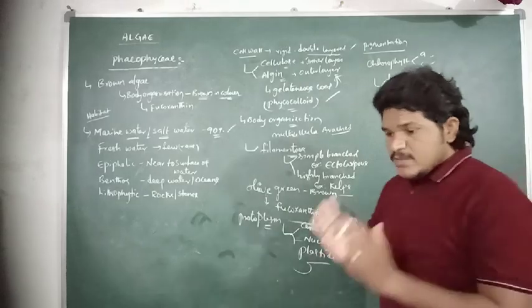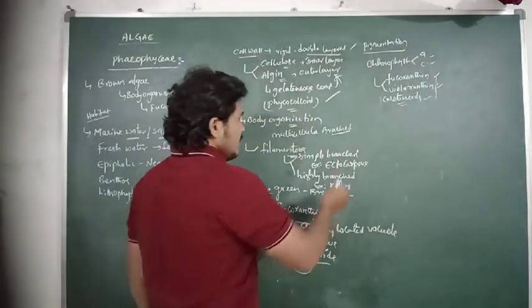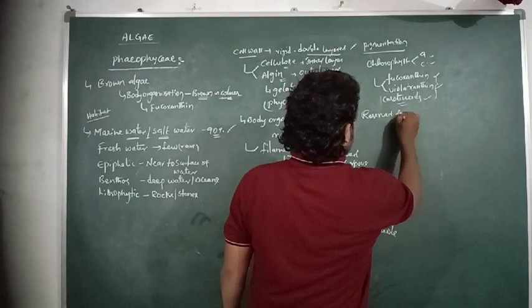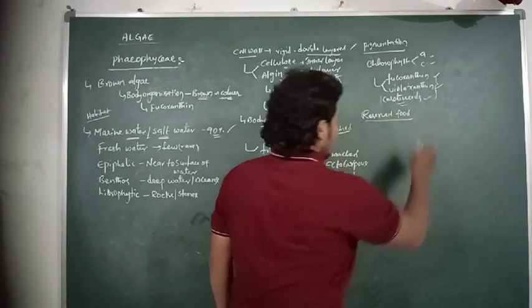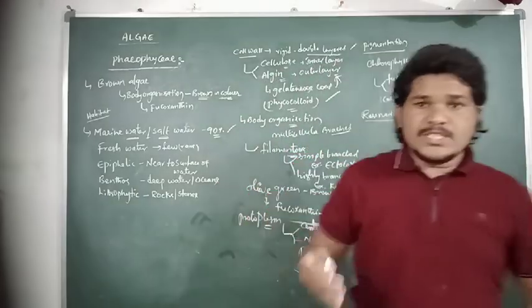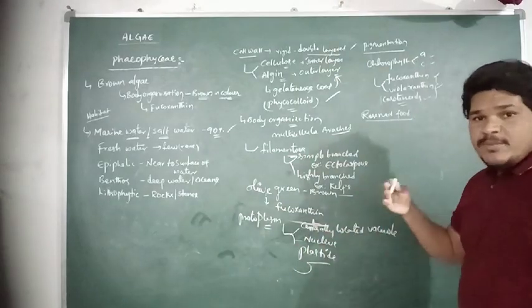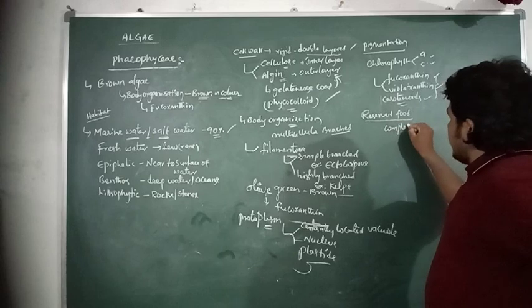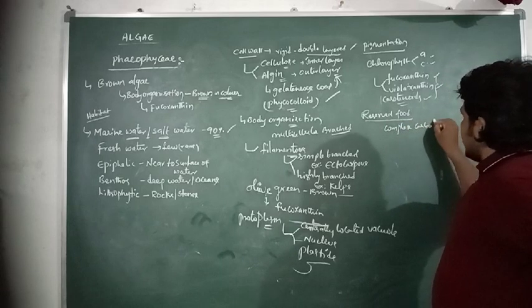And then if we observe the reserved food materials present in the body cells of brown algae: in most of the species of Phaeophyceae, the reserved food materials are stored as complex carbohydrates.